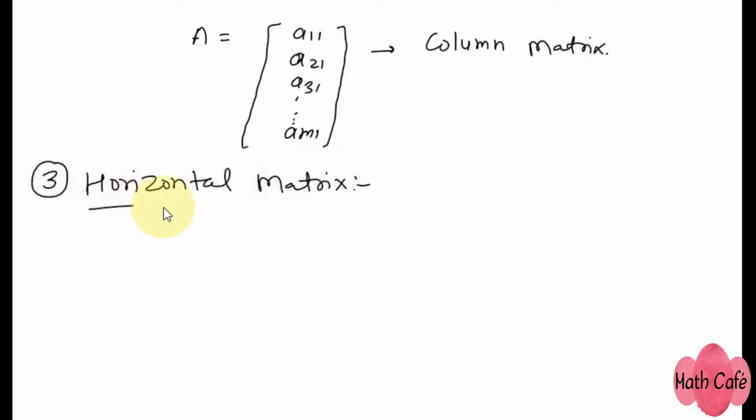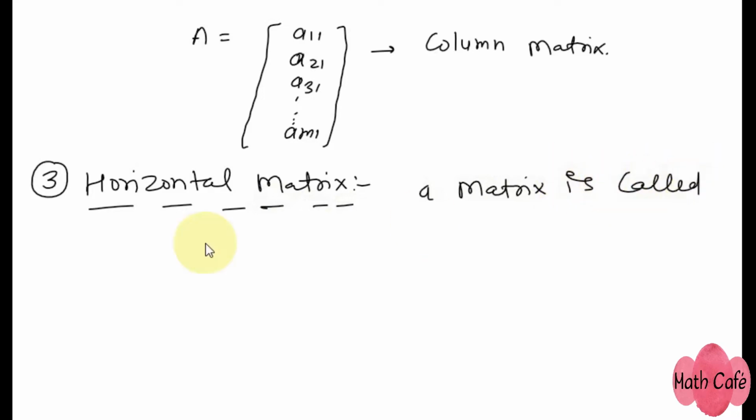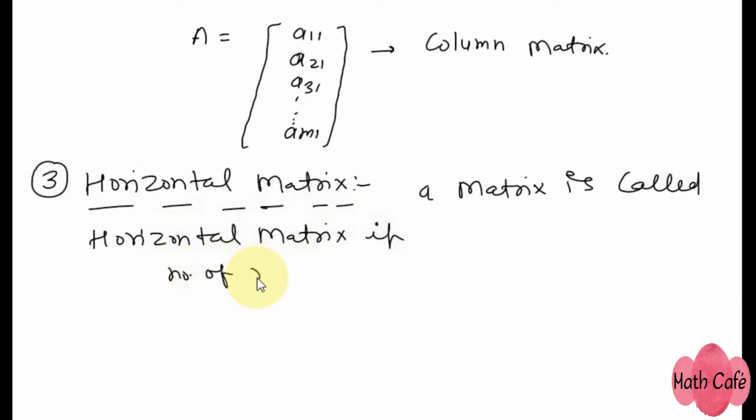The definition of horizontal matrix: a matrix is called horizontal matrix if number of rows are less than number of columns, right?